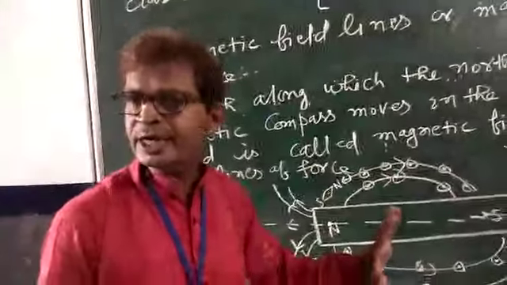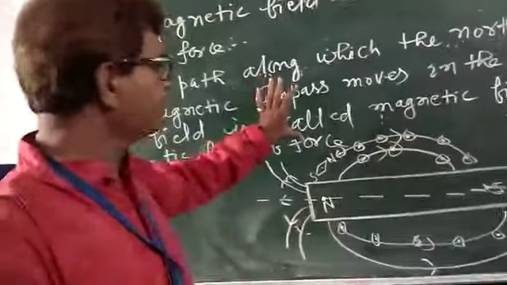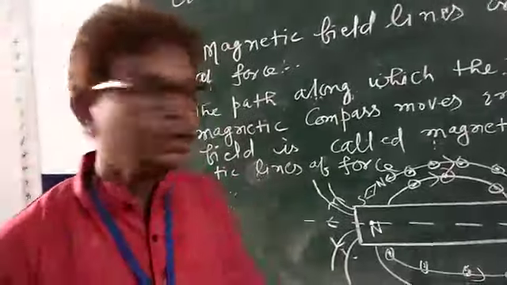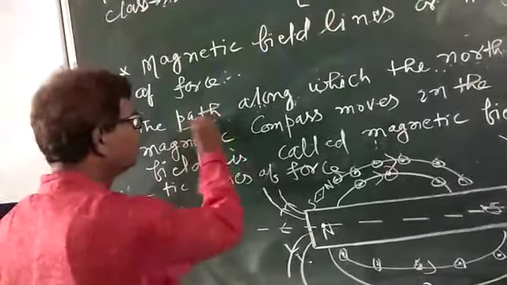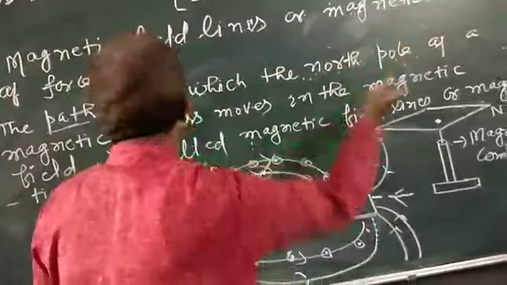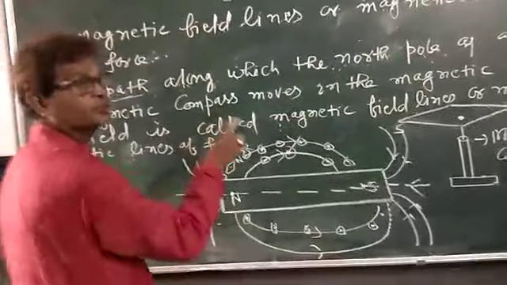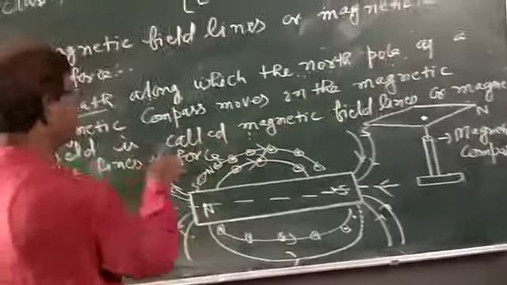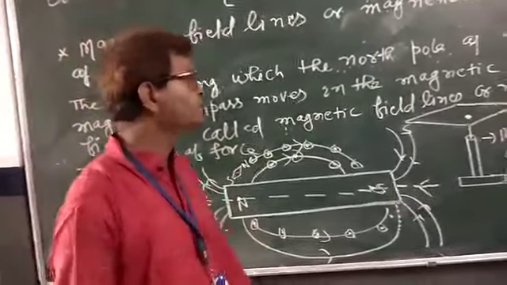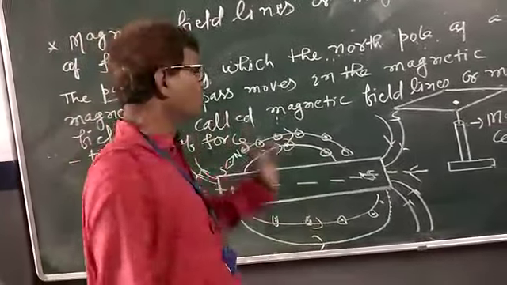Just try to understand the content of this definition. The path along which the north pole of a magnetic compass moves in the magnetic field is called magnetic field lines or magnetic lines of forces.